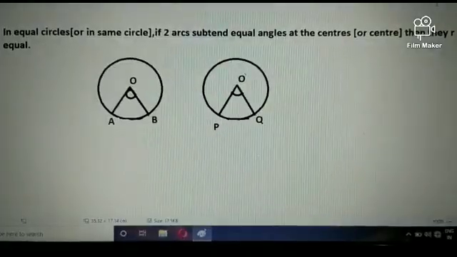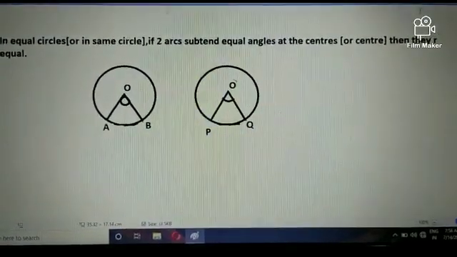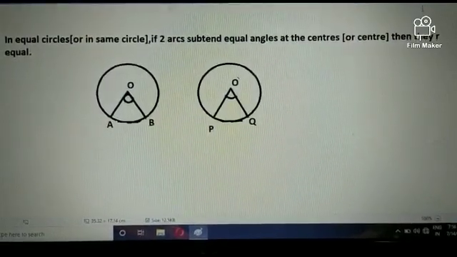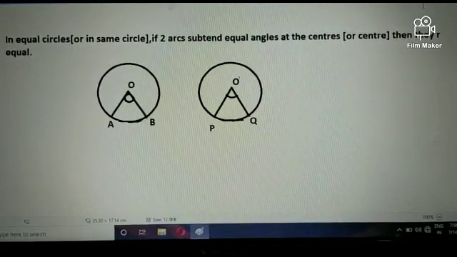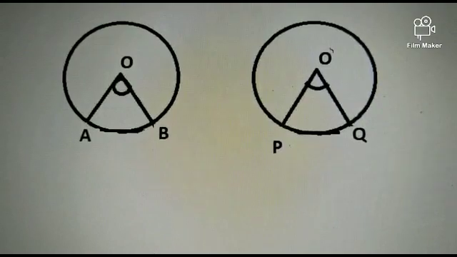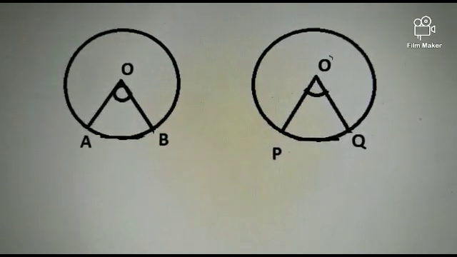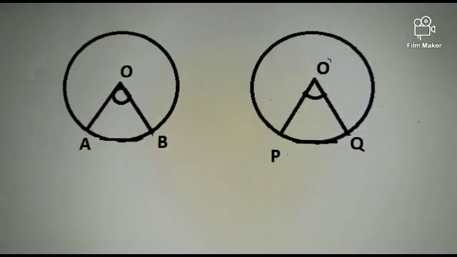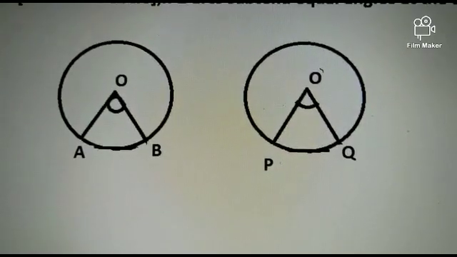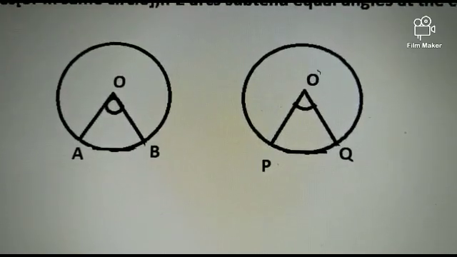Now I am going to tell you about the properties of circle, chord, arc. In equal circles or in the same circle, if two arcs subtend equal angles at the center, then they are equal. In the adjoining figure, arc AB and arc PQ of two equal circles having equal radii with centers O and O dash respectively subtend equal angles at the center, that is, angle AOB equals angle PO dash Q, then arc AB equals arc PQ.